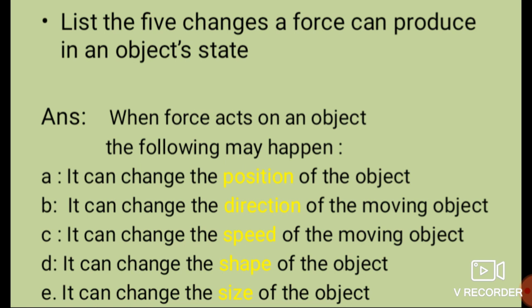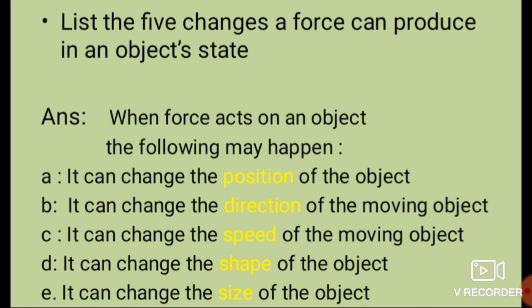Whenever we apply force on the box to move it, it can change the direction and the position. So all this may happen if you act a force on any object. Again I revise: it can change the position, direction, speed, shape and size of any object.